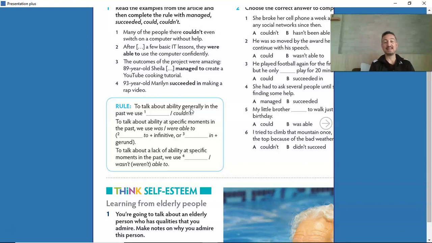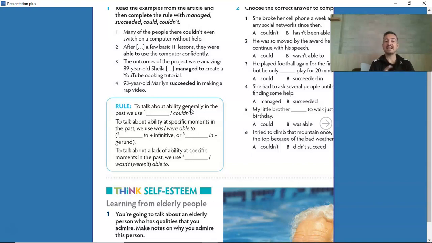Managed to plus infinitive, or succeeded in plus gerund, ing. So we're talking about an ability at specific moments in the past. For example, I managed to drive the car the first time when I turned 18. So that's a specific moment. So I managed to drive a car for the first time when I turned 18. Or I succeeded in driving the car.